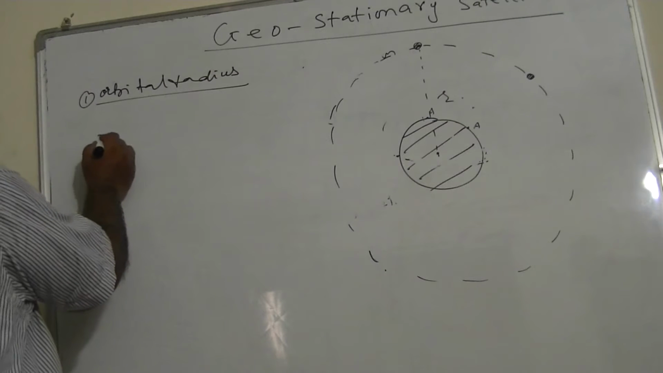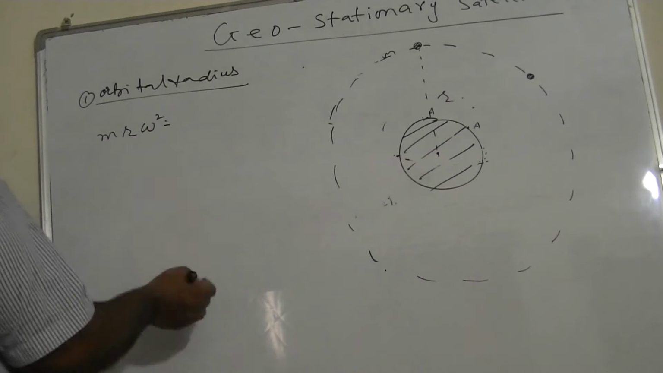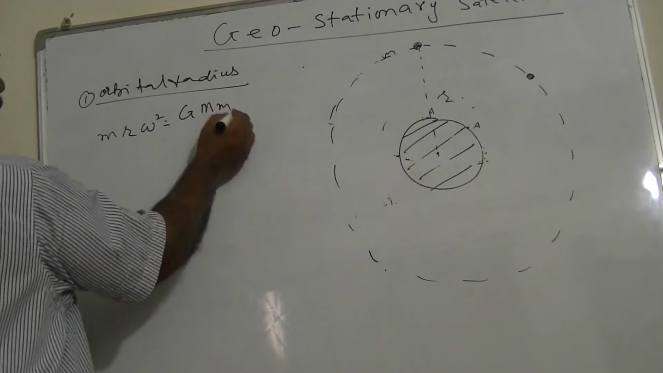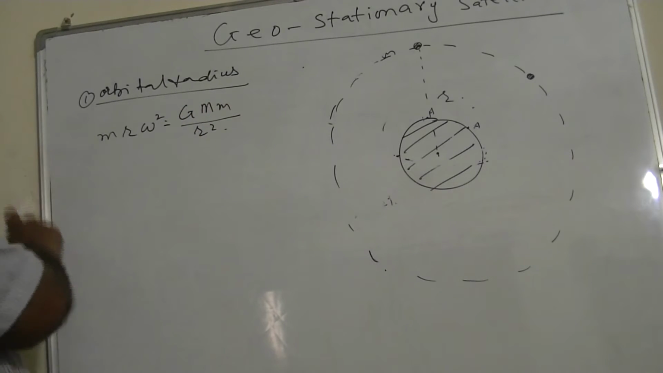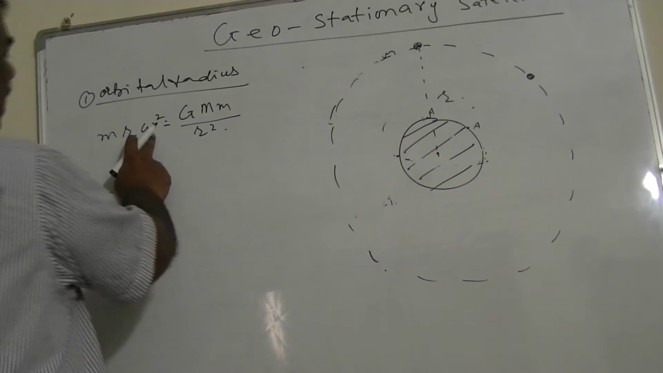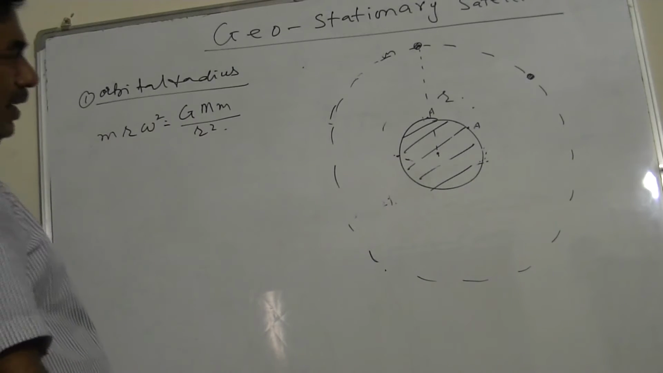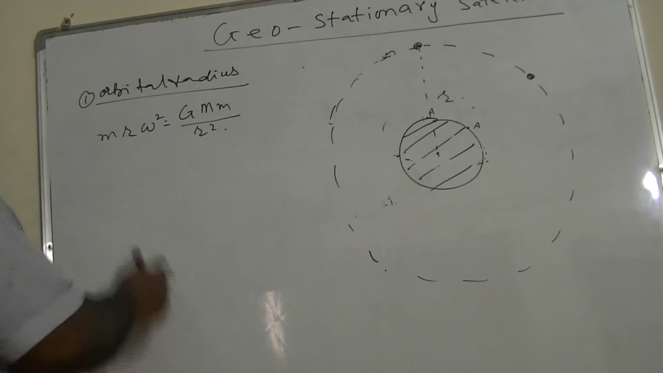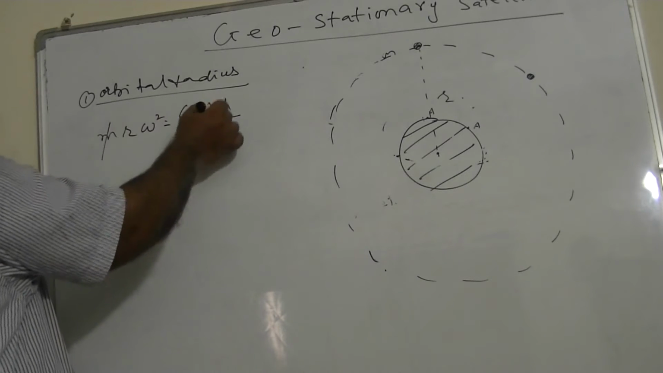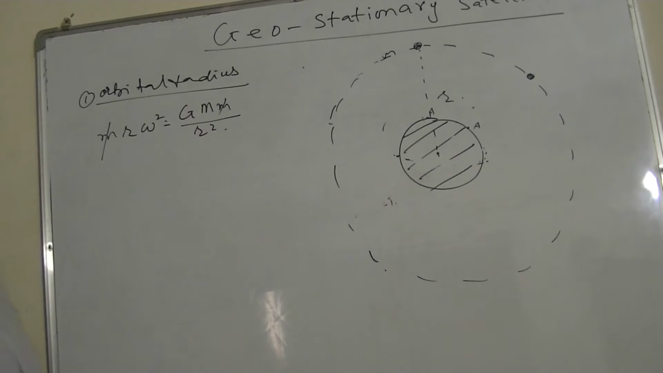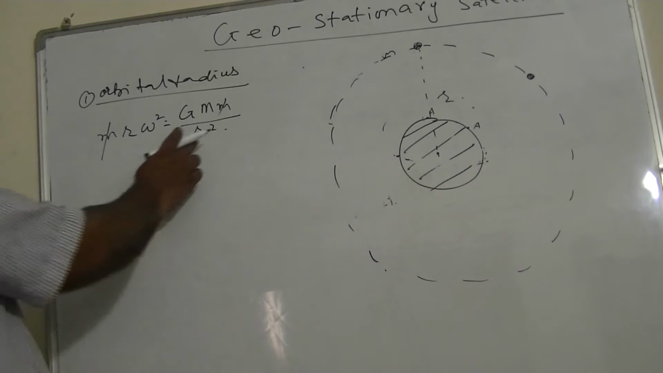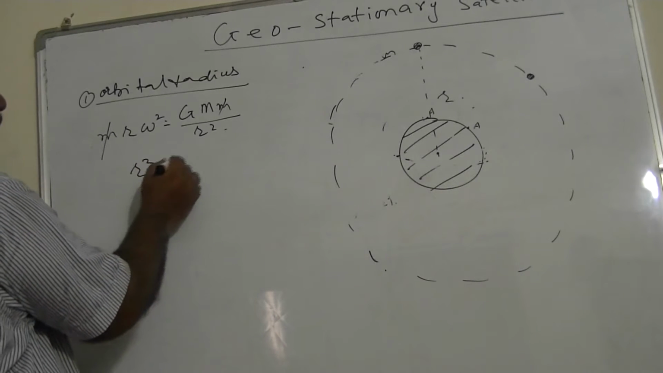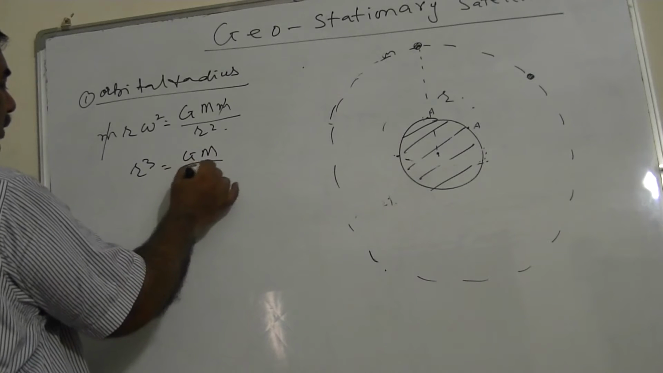I'll go for the golden equation. The golden equation tells us that m r omega square is equal to G M m upon r square. Here m is the mass of the satellite, r is the orbital radius, omega is the angular speed, G is the gravitational constant, and M is the mass of the Earth. So this m cancels out. The mass of the geostationary satellite doesn't matter for the orbital radius. So r cube will be equal to G M upon omega square.